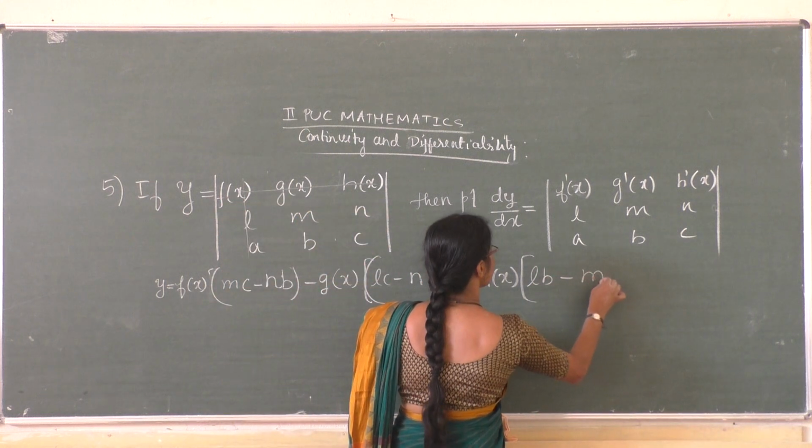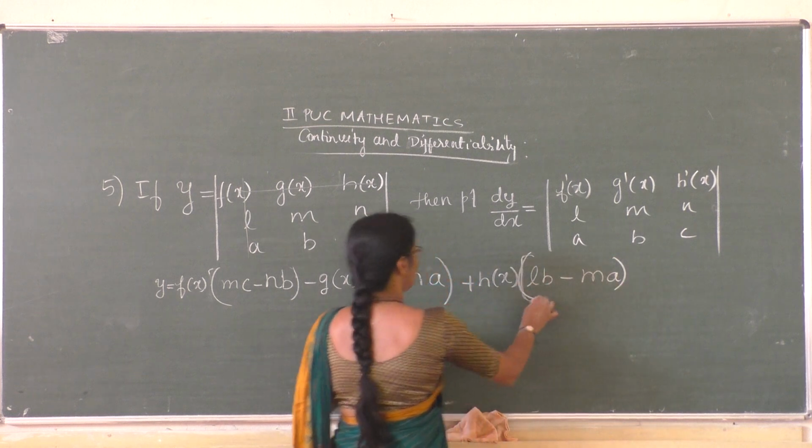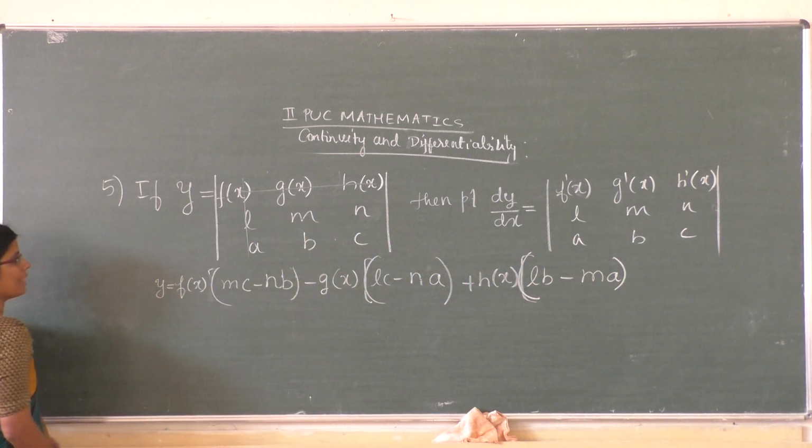So this is the evaluation of the determinant.